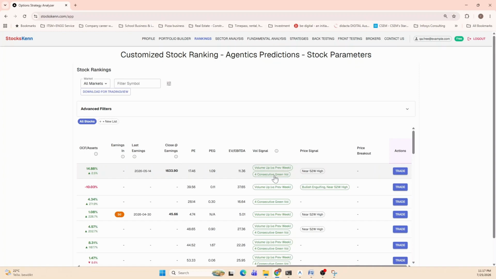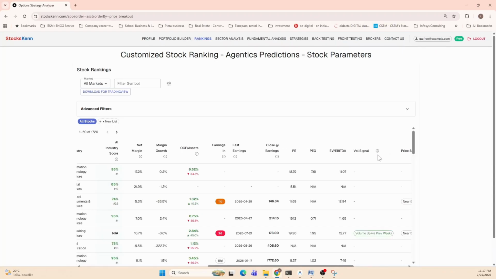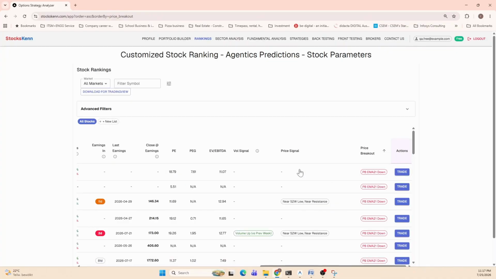So there are multiple signals on volume. Price signal is same. So we are trying to identify the price action. Price breakout also we are capturing. So here you can figure out if there is any price breakout versus the defined resistance, or if it is also crossing CEMA 21, we are trying to capture that.